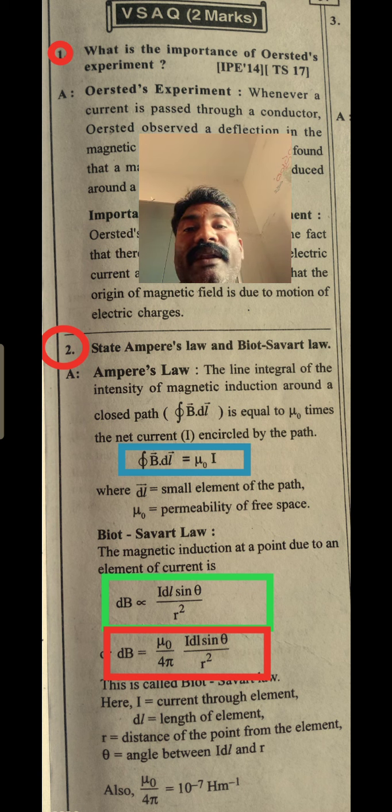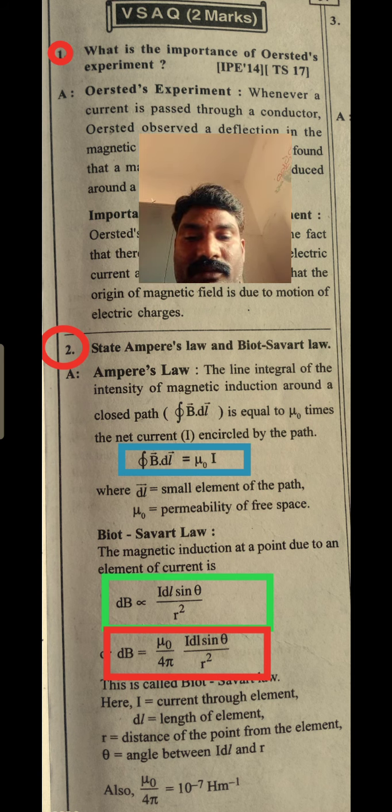So closed integral of B dot dl equals mu naught I, where B is the magnetic induction, dl is the small length element of the closed path, mu naught is the permeability, and I is the current passing through the closed path. This is Ampere's law. That means Ampere stated his law for a closed path.